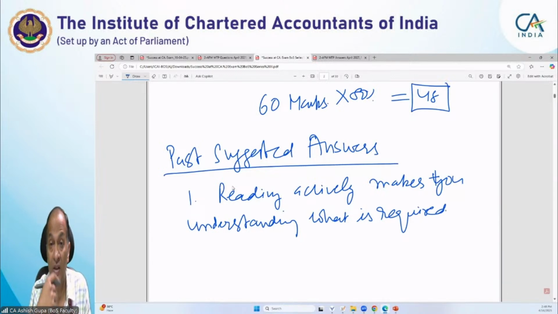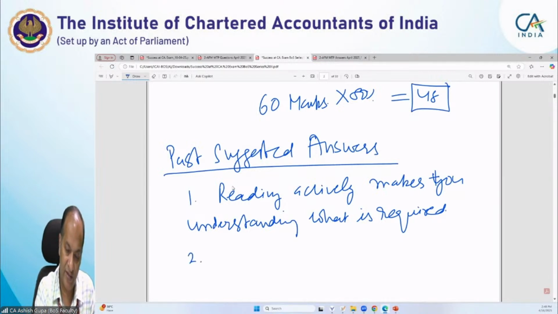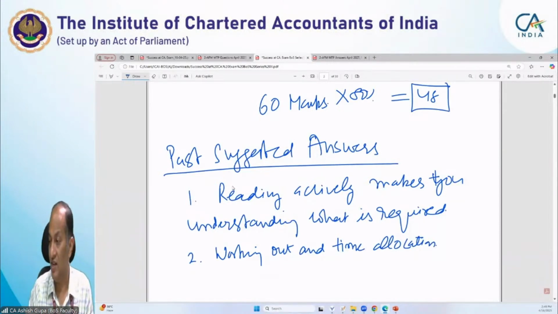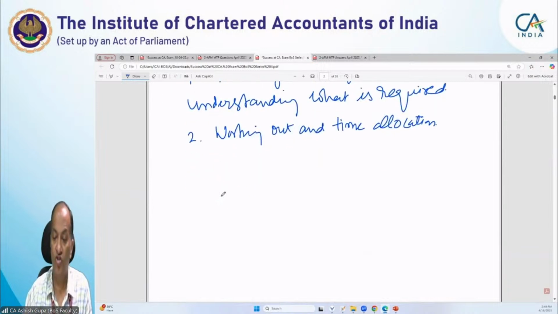Reading actively any question gives you an understanding of what is required in the question. So you should read the question actively. It is very important. From the past suggested answers, you come to know how to work out any answer, how many working notes we need to make there, and what our time allocation should be.